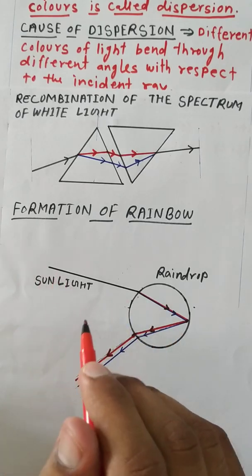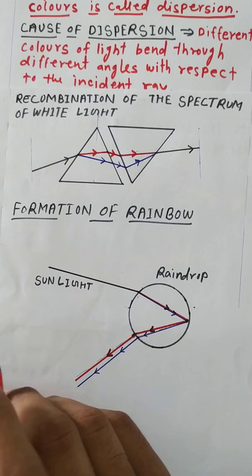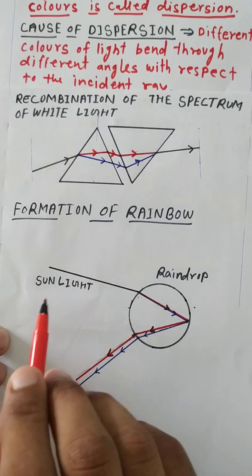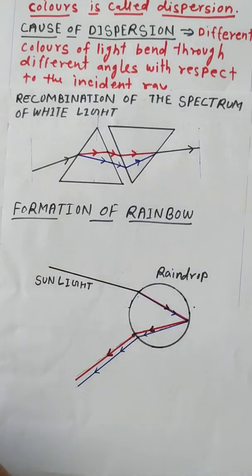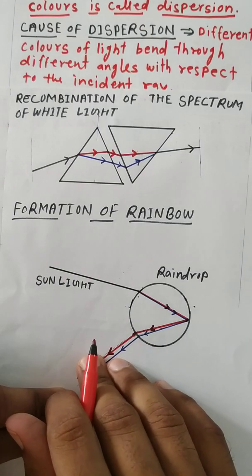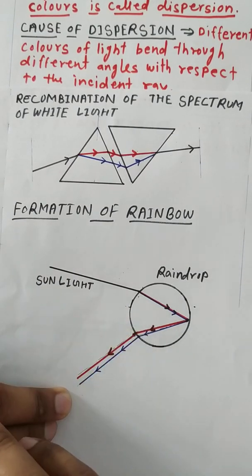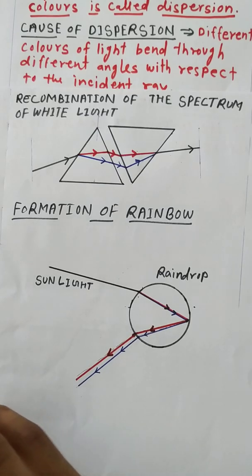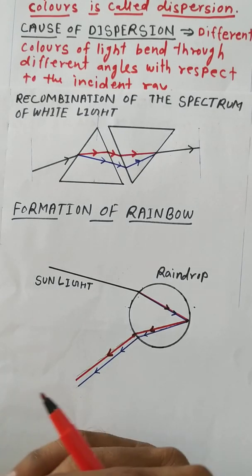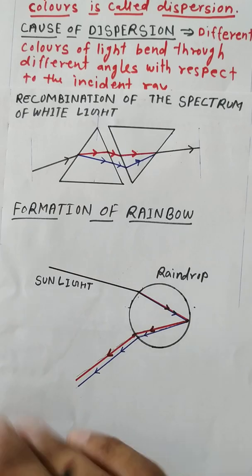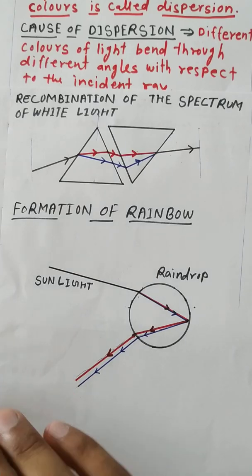A rainbow always forms in the direction opposite to the sun. In the morning it will be in the west, and in the evening it will be in the east.